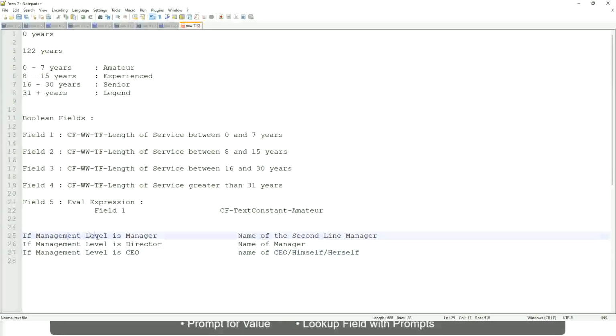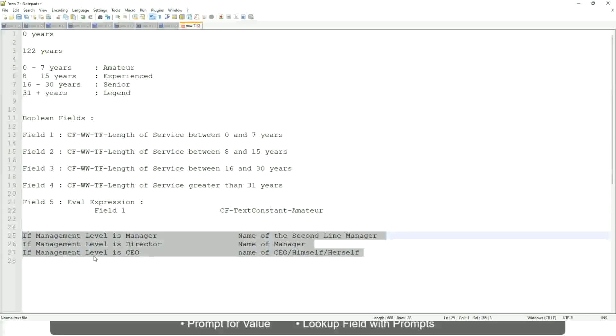So if this is a requirement, if the management level is a manager, we have to return the second line manager's name so that it is a clickable link. If the management level is director, you have to return the name of the manager, because the director may not have a second level manager, right? He may be reporting directly to the CEO, and if it is a CEO, return the name of the CEO, which is himself or self. If this is the criteria that you have to do, this is a calculated field you have to come up with.